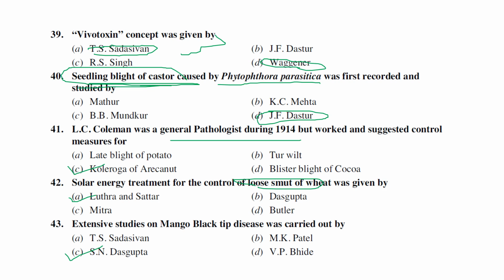Black tip of mango means at the tip of the mango we can see black color dots, that is called black tip. Sometimes we may confuse it with anthracnose also. This black tip is generally due to boron deficiency or sometimes sulfur toxicity also.